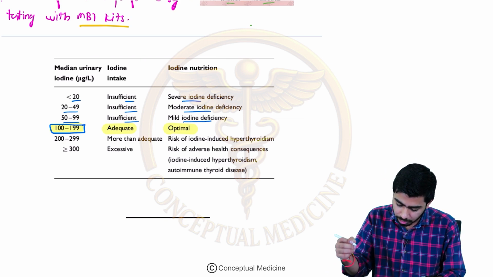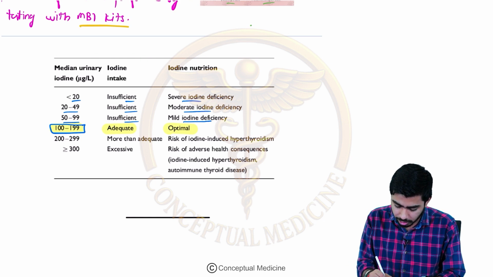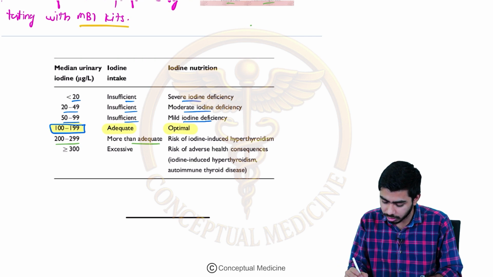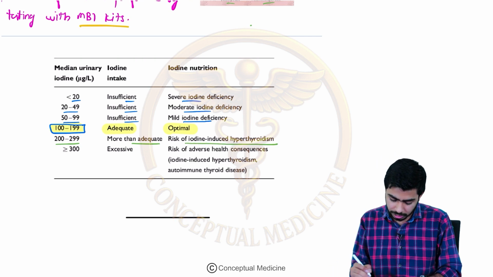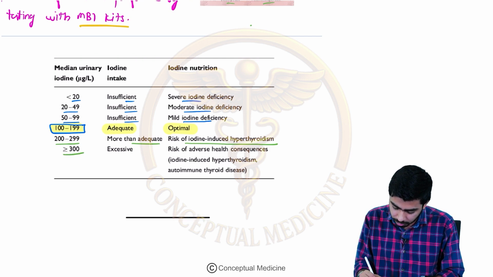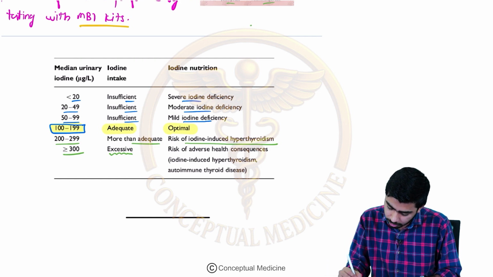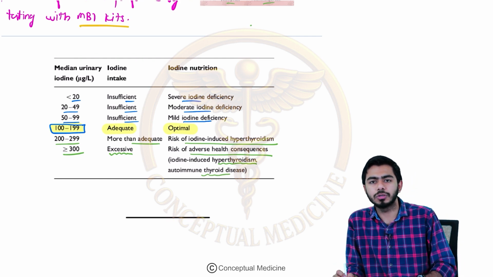If you go above that, 200 to 299, it will be more than adequate, and here the risk of iodine-induced hyperthyroidism might be there. If it is more than 300, it shows excessive iodine intake, and here we shall talk about adverse health consequences. For example, iodine-induced hyperthyroidism or autoimmune thyroid problems might be seen, right.